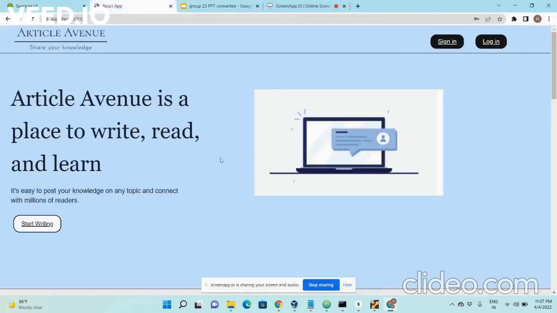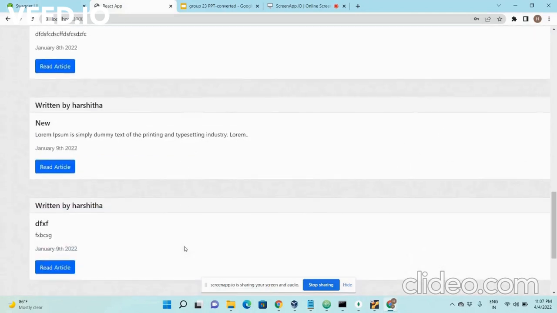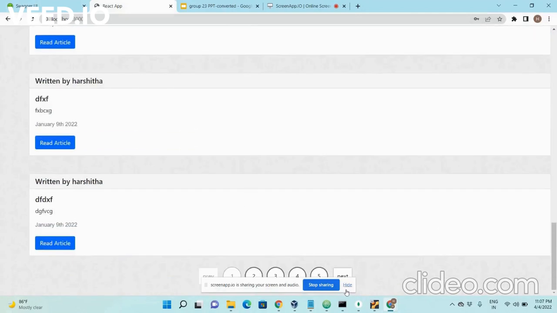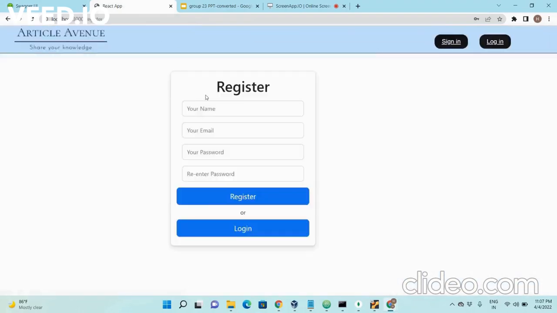So this is the home page of the website. We have sign in and login options here and a start writing button here. This is the search bar to search for blogs that we want. These are the previously published blogs, and we also implemented pagination here. First, let us register a user and see.